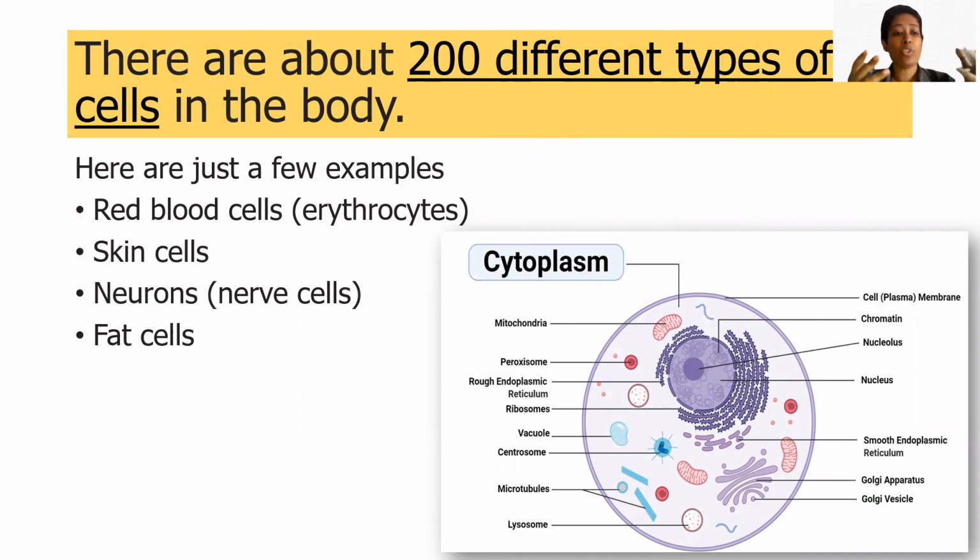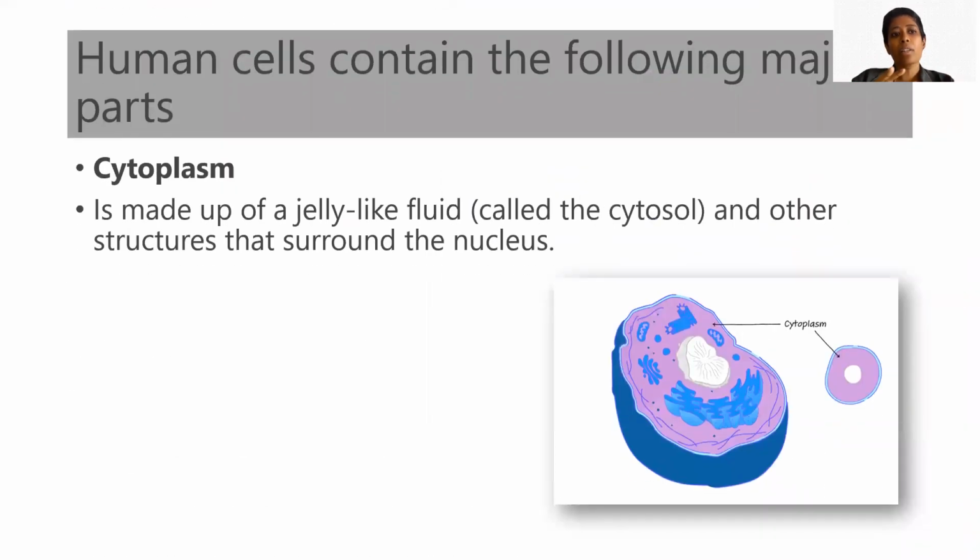Taking examples of a few, the first one is red blood cells, the second one is skin cells, the third one is neurons, and the fourth one is fat cells. Now, in this video, I'll be explaining the whole information on cells and their different parts. The human cell contains the following parts, and I'm going to explain every single part. The first one is cytoplasm.